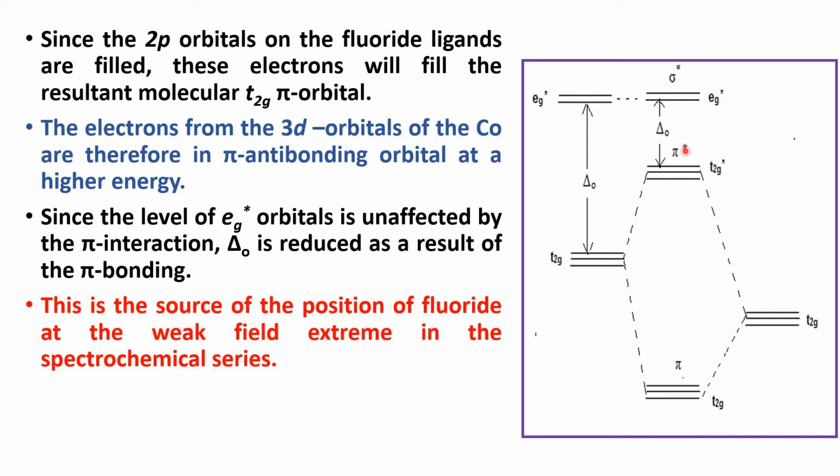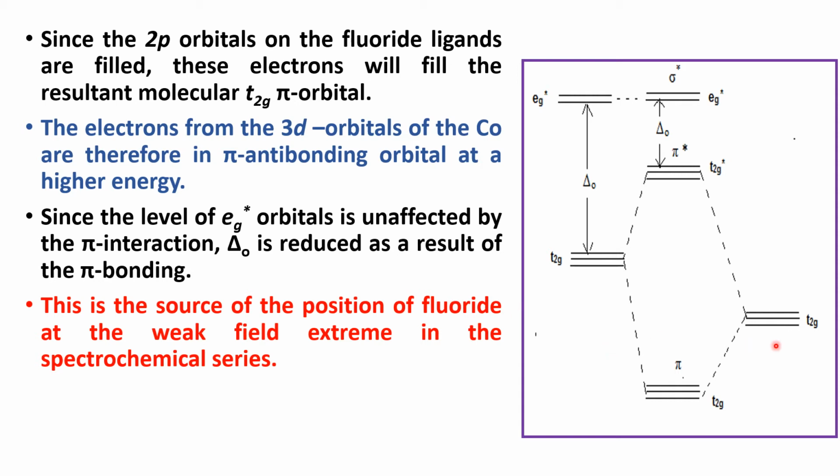We know one of the limitations in crystal field theory is that it cannot determine the exact position of the ligand. As fluoride ion is a negative ion, we would expect it at the top of the spectrochemical series, but it is not so. This is the actual explanation for the position of fluoride at the weak field extreme in the spectrochemical series. This is explained clearly by molecular orbital theory.